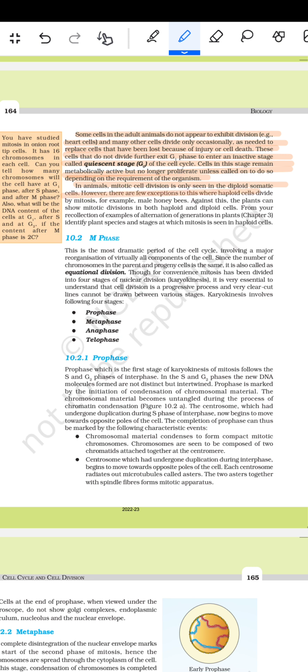However, there are few exceptions to this where haploid cells divide by mitosis. For example, male honeybees. Against this, the plant can show mitotic division in both haploid and diploid cells. From a recollection of the example of the alternation of generation in the plant, identify plant species and stage at which the mitosis is seen in the haploid cell.